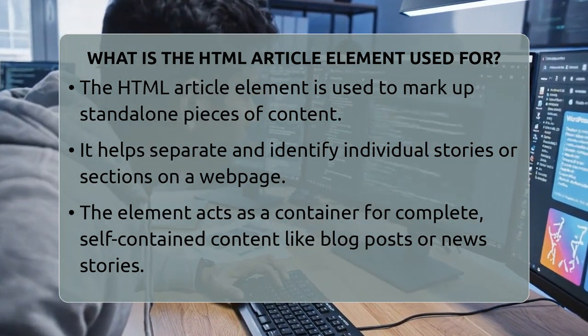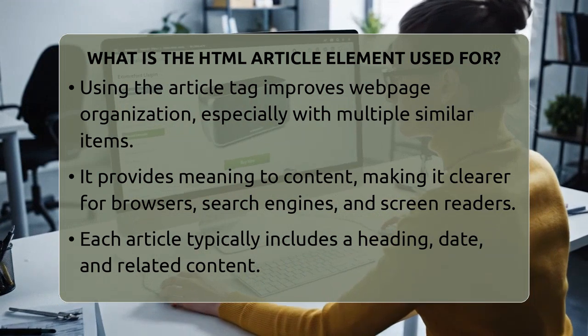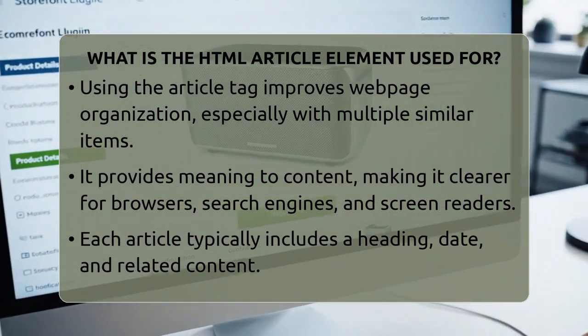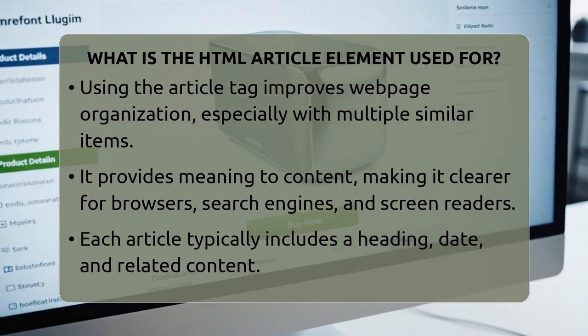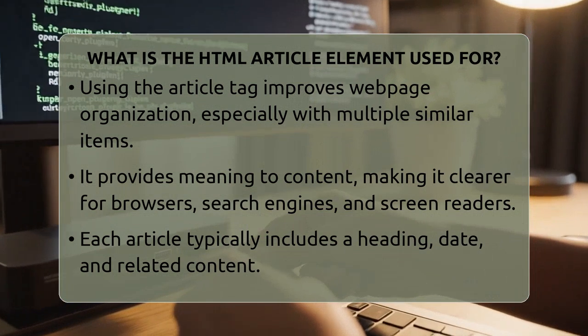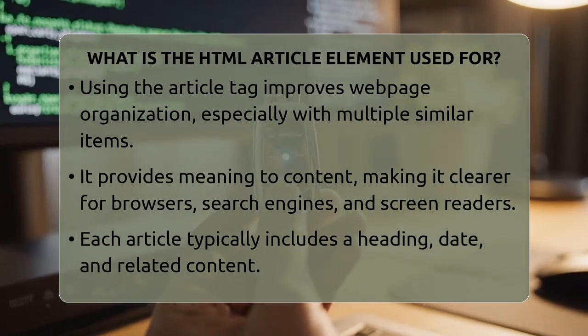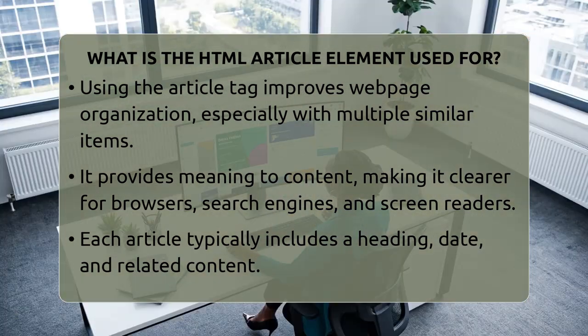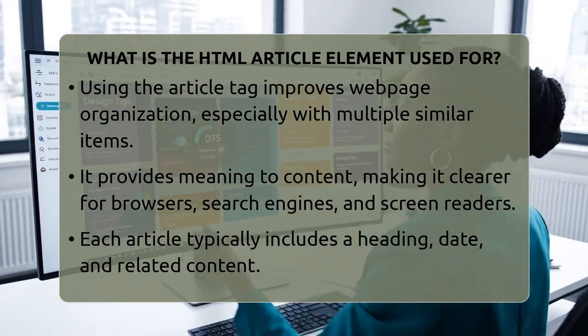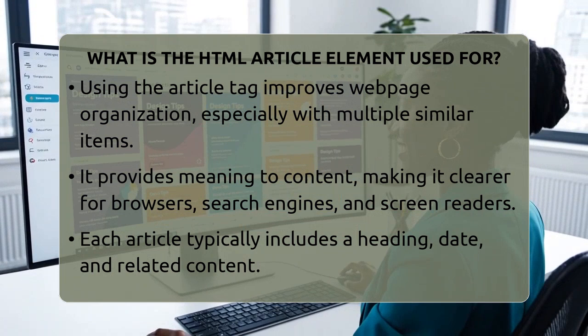For example, a blog post, a news story, or even a user comment can be wrapped in an article tag. Each of these pieces can be read independently, making your web page more organized. This is especially useful when you have many similar pieces of content on one page, like multiple news articles or product reviews. Using the article element also adds meaning to your web page.